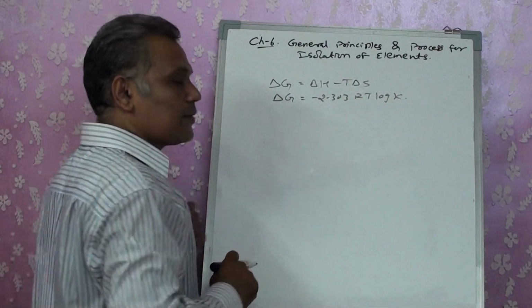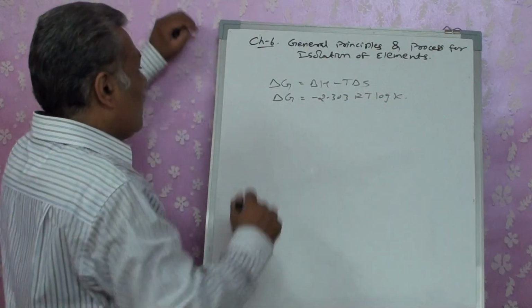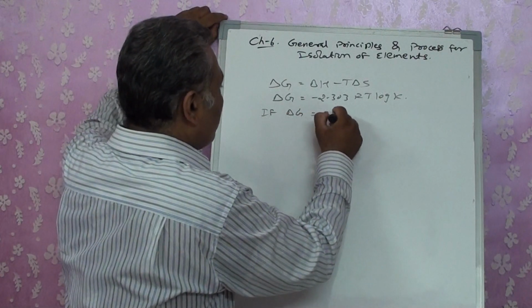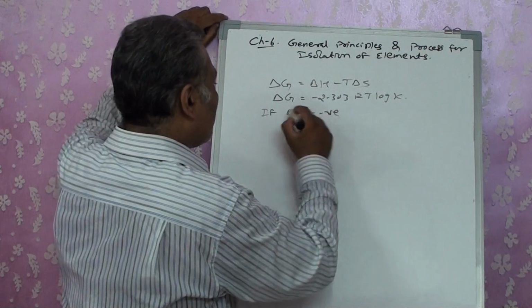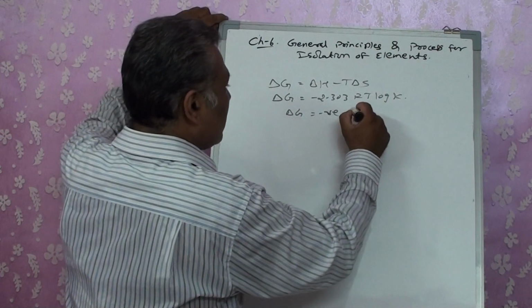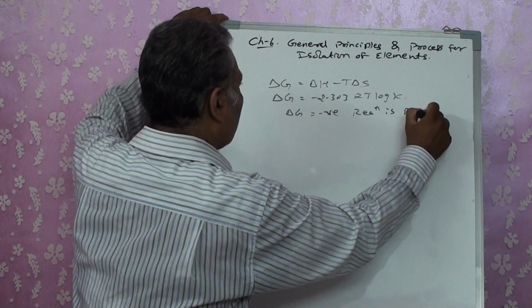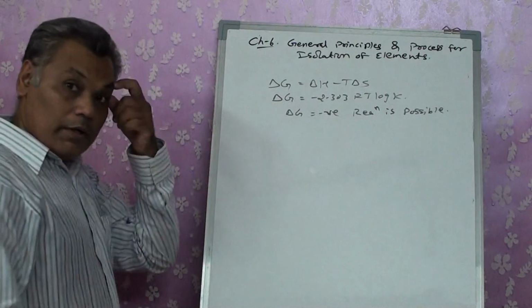In both the cases, delta G has to be negative, then only the reaction is possible. Delta G is negative, reaction is possible. Okay.